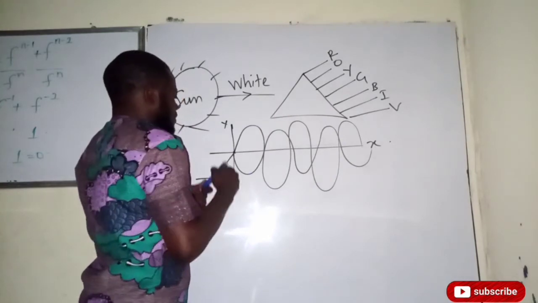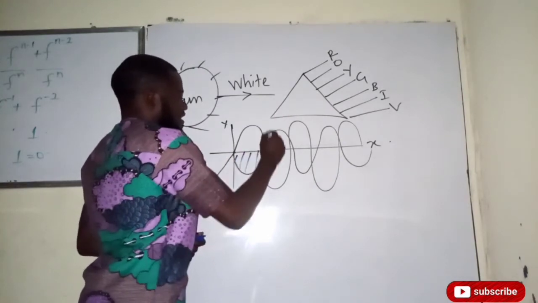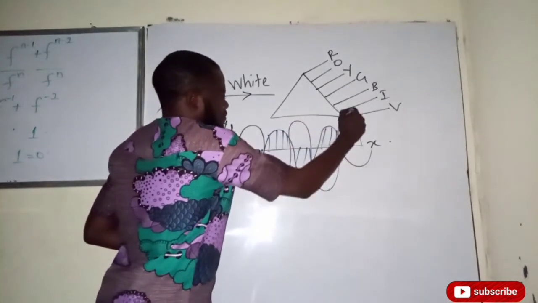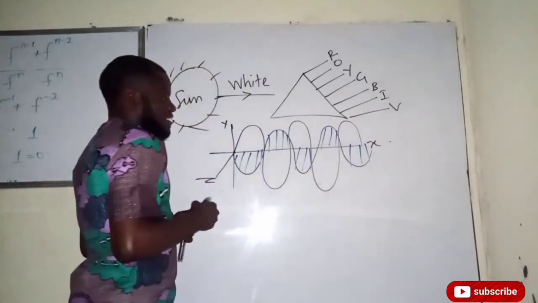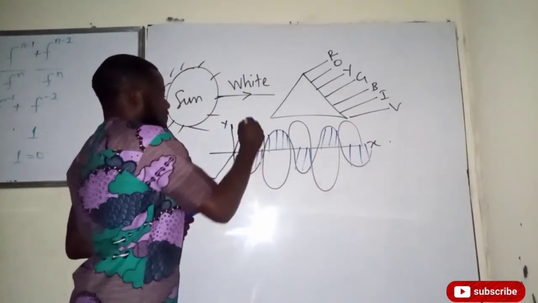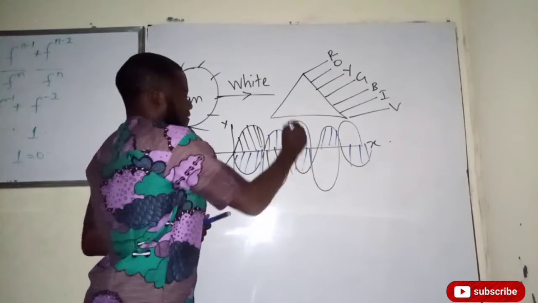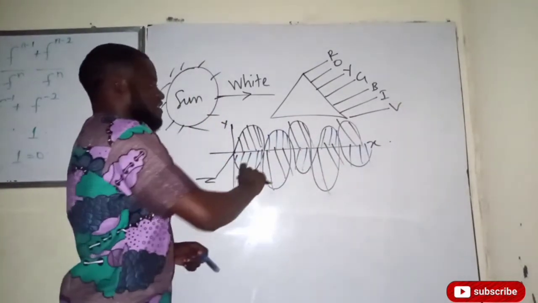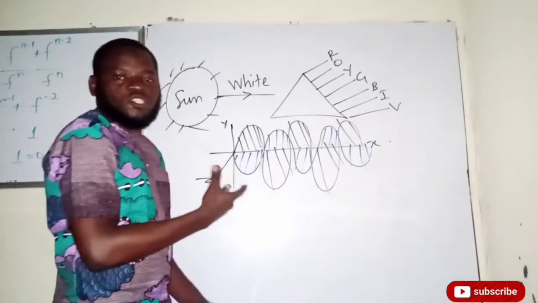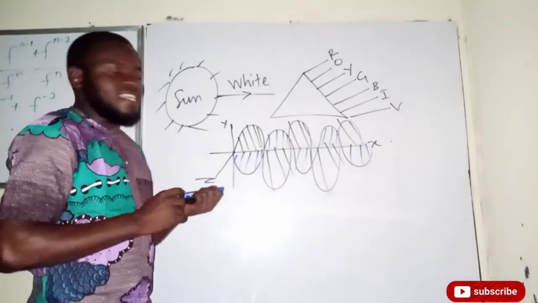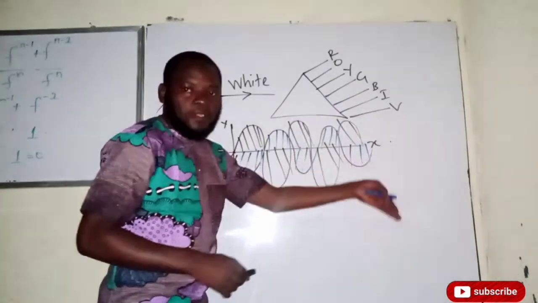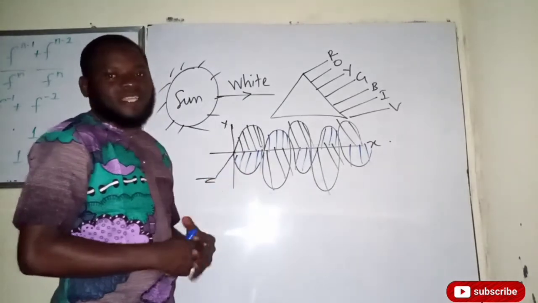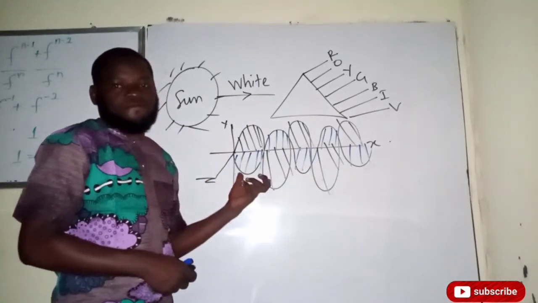Here is the magnetic field in blue, and we have the electric field in black. These two fields oscillate perpendicular to each other, that is, at every 90 degrees. So this is what we call an electromagnetic wave.